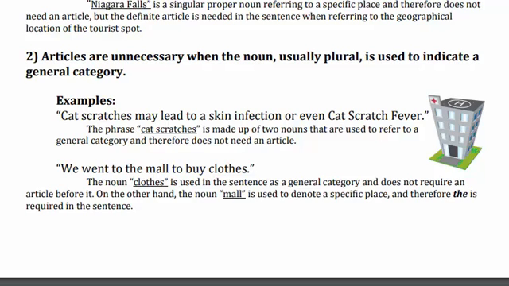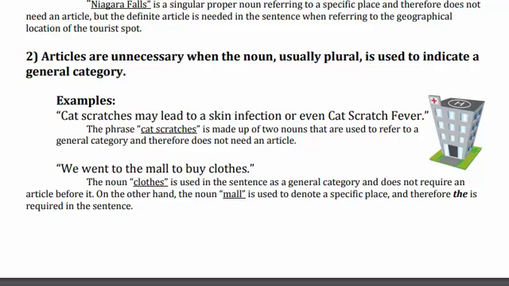Clothes is used in the sentence as a general category in plural form, so it does not require any article before it. On the other hand, the noun mall is used to denote a specific place. So mall is a specific place while clothes are a general category, therefore we use the article with mall.